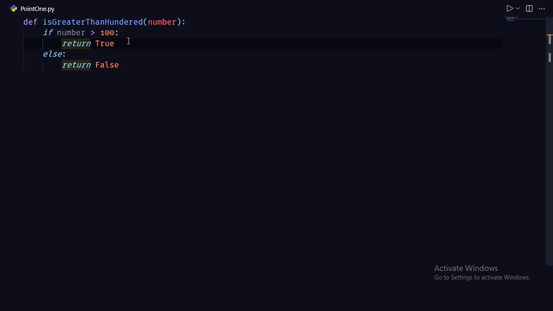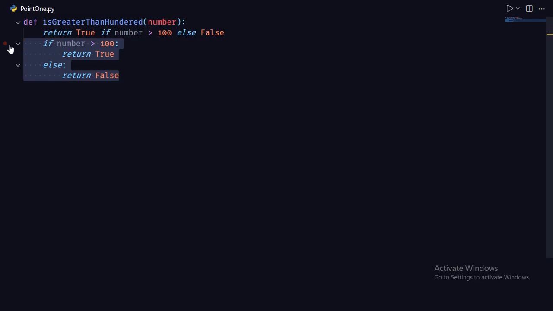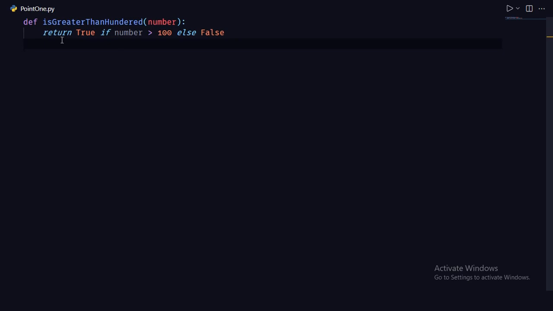If we have a single statement of if and else, we can do something like this. Let me show you. As you can see, this is equivalent to this statement, but it is cleaner. It is known as the ternary operator. What it basically does is return true if this condition evaluates true, else false. This is a much cleaner approach.